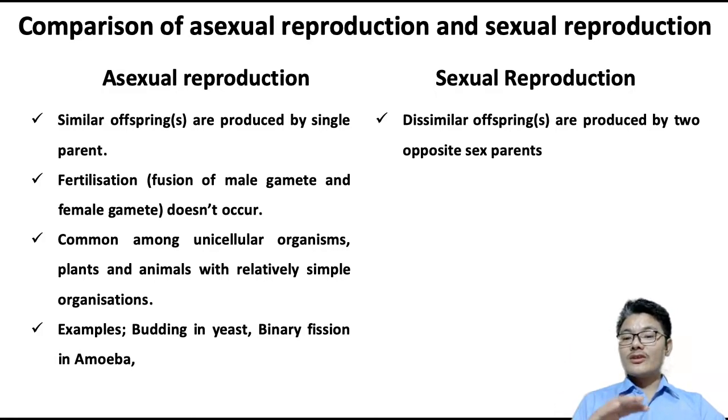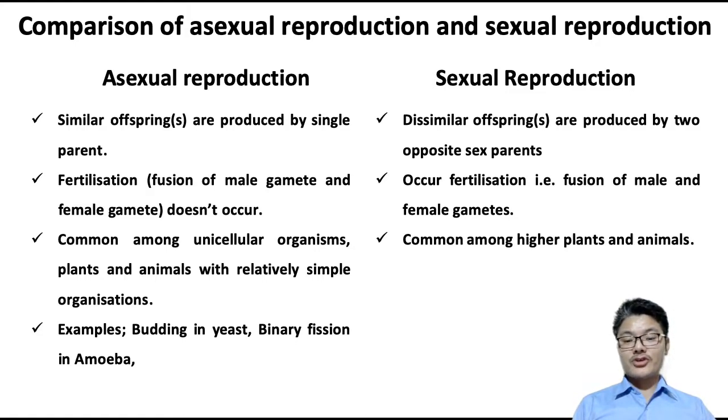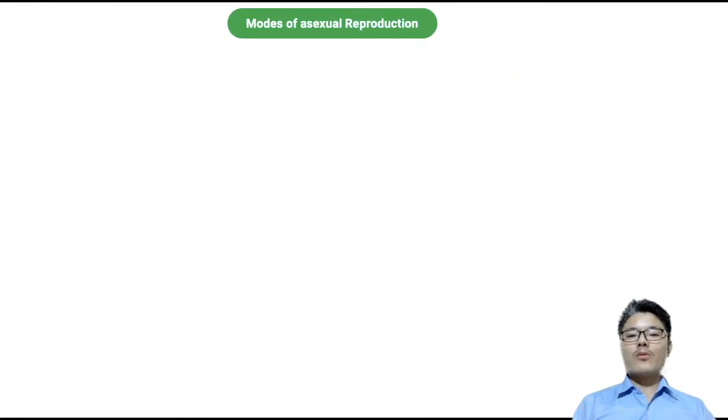That's why genes present in offspring are different from parents. We humans look similar, but if we look in detail, we can recognize some dissimilarities, right? Fertilization does occur because there is production of male and female gametes. Sexual reproduction is common among higher plants and animals. Examples are elephants, cattle, human, hibiscus, etc.